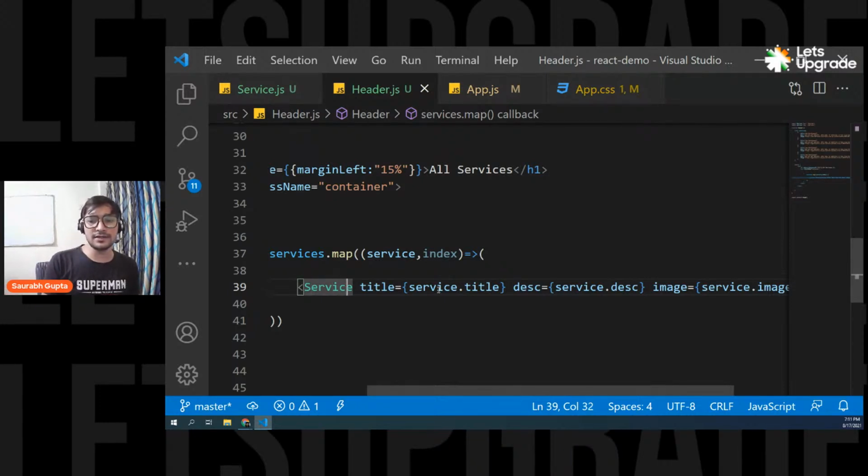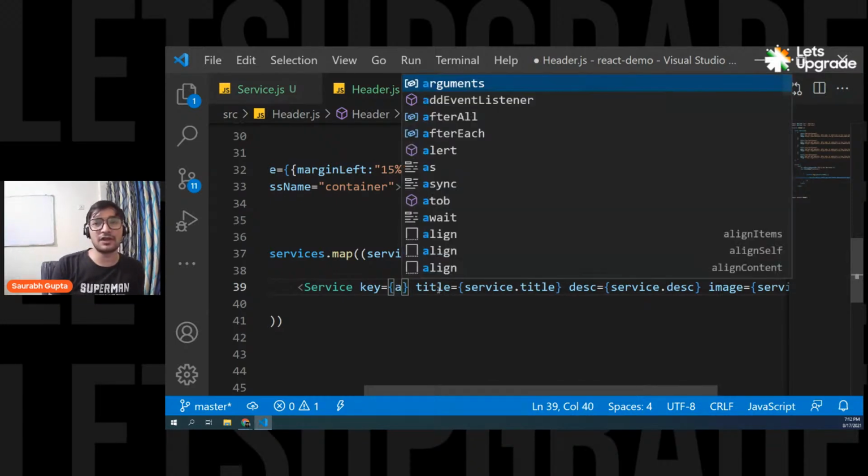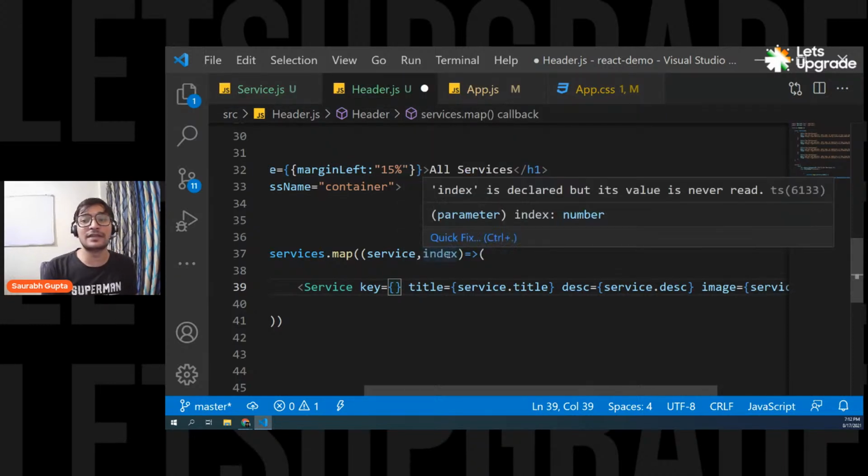So for that, you simply have to use a key attribute. But what will you pass here that can be unique? If I pass A, this A will be for everyone. If I pass B, this B will be for everyone. What can I pass that is unique? We know that for every element there is a unique index: 0, 1, 2, 3, 4, 5.